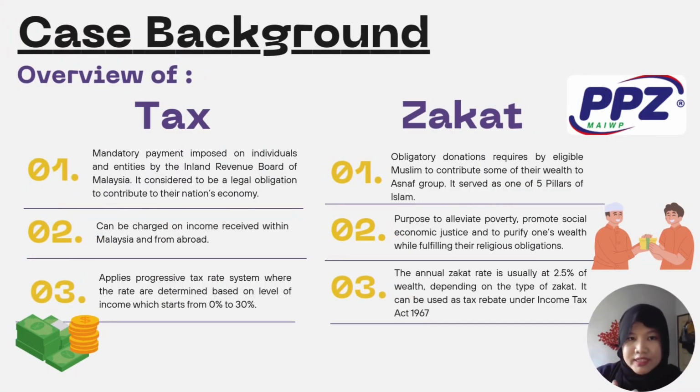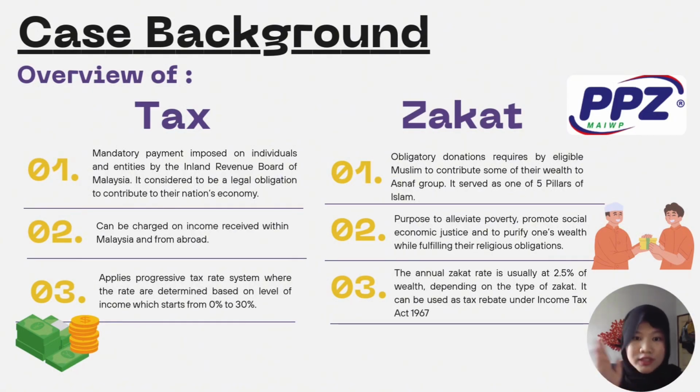For case background, these are the overview and differences between tax and zakat. Firstly is tax, which is an obligatory payment placed on individuals and companies by Malaysia's Inland Revenue Board, or in another name LHDN, and is regarded as a legal obligation to contribute to the country's economy. Then, it can be charged on income collected both in Malaysia and from outside Malaysia. Finally, Malaysia's taxation system is a progressive tax rate system, with rates determined based on the income level, ranging